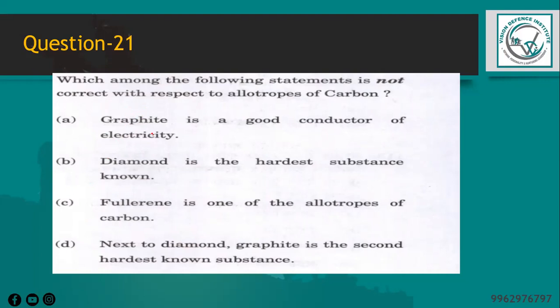So this statement is true of allotropes of carbon. Diamond is the hardest substance, so this is also true, because it has strong covalent bonds and a tightly packed crystal structure, right? Fullerene is also an allotrope of carbon, consisting of carbon atoms arranged in a hollow sphere or ellipsoid shape. The statement that next to diamond, graphite is the second hardest known substance is the one that is not correct with respect to allotropes.